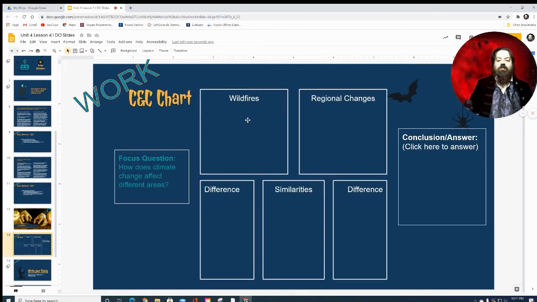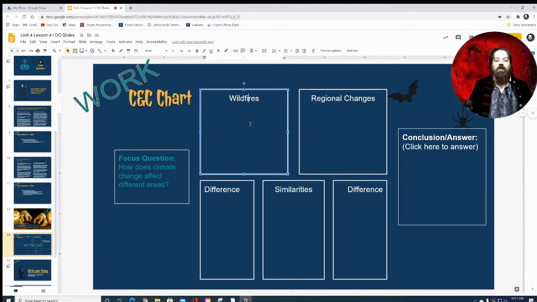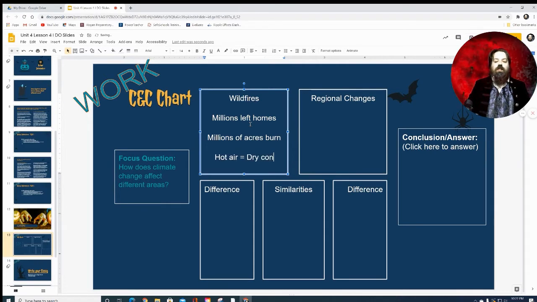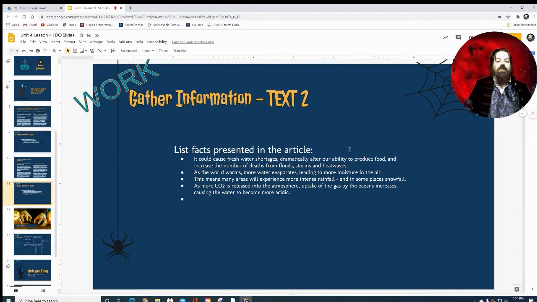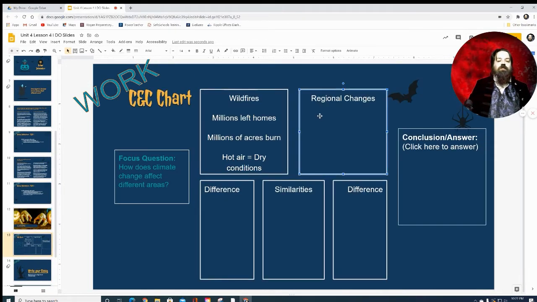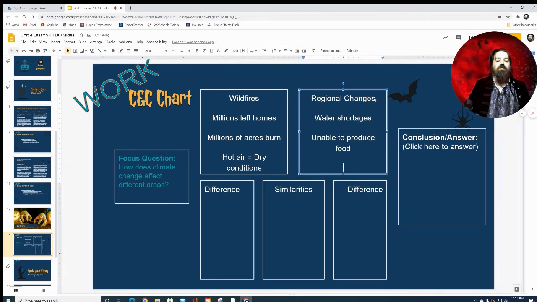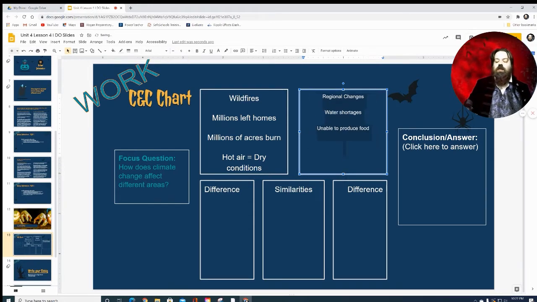Okay, so I'm going to put in my details here: millions left homes, millions of acres burn, hot air equals dry conditions. Right. And if I reread these, it could cause freshwater shortages, killing our ability to produce food. All right. Water shortages, unable to produce food. Looks like I'm gonna have to shrink the font on that to fit everything in, and that's okay. You can always change the font.